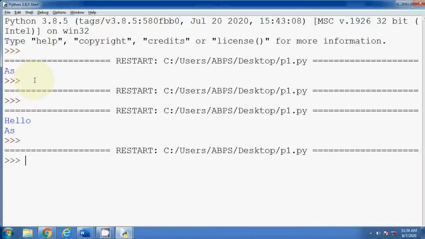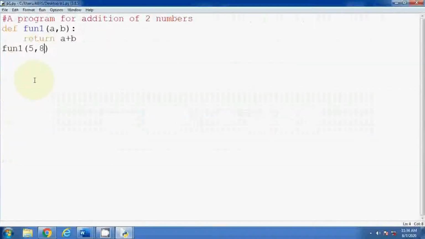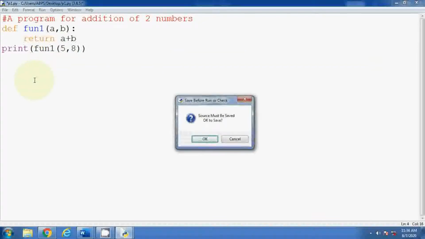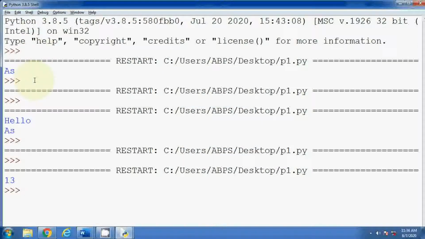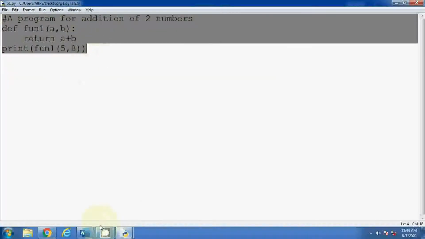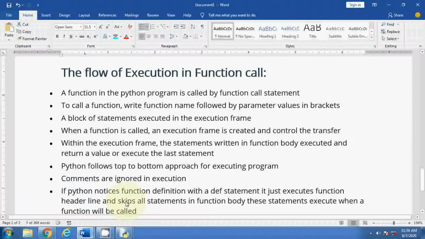So function 1, 5, 8. Okay, and write a print statement, print function 1, 5, 8. So the answer 13 is coming here. Now I have written a proper function. Now let me understand how the flow of execution works.